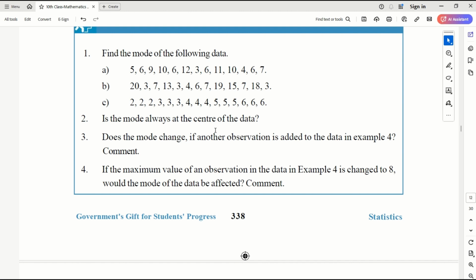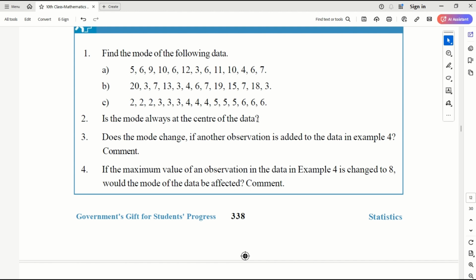Is the mode always at the center of the data? Definitely not. Mode does not depend on the center of the data. But there are high chances, because this is occurring more number of times, that it may go up to the center. Correct. So, does the mode change if another observation is added to the data in example 4?